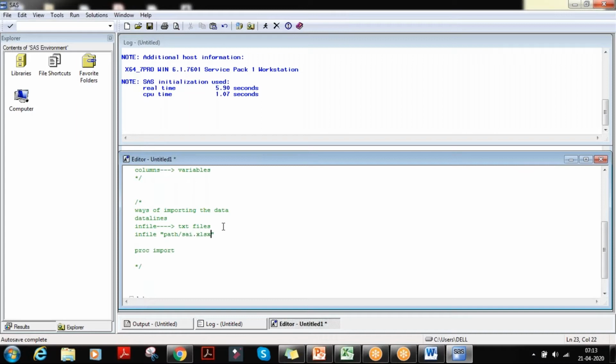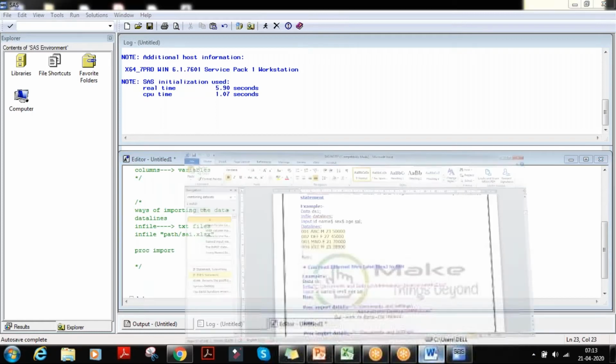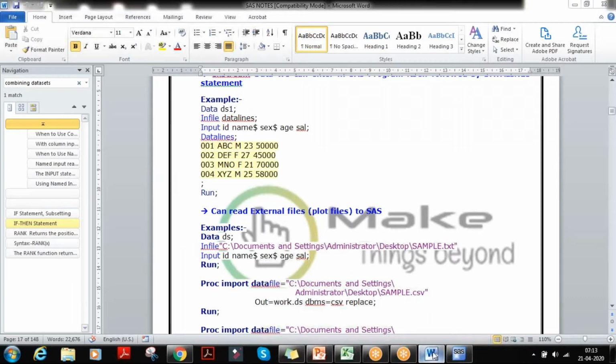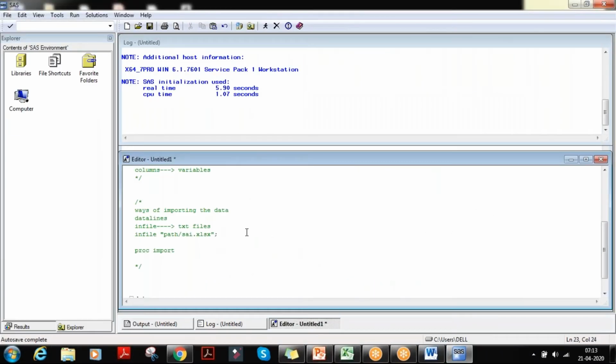On page 16, all the extensions are written there. Have you gone through it? Yes, sir. Then a semicolon, that's the syntax. So let us write infile, then a semicolon. We need to write the path here. How do we do it?